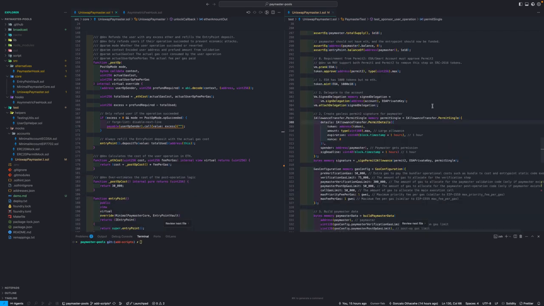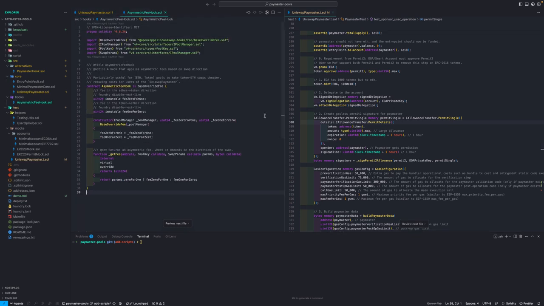Another optional component included in the project, although not required for this to work at all, is the asymmetric fee hook, which may be really useful for pools wanting to specialize in gas sponsoring by allowing them to change the fee of the pool depending on the direction of the swap. So for example, this pool could lower the cost to swap from token to Ether, but not in the other direction. In that way, it will attract a lot more people willing to use the pool for gas sponsoring, probably increasing the volume and the competitiveness of this pool against others.